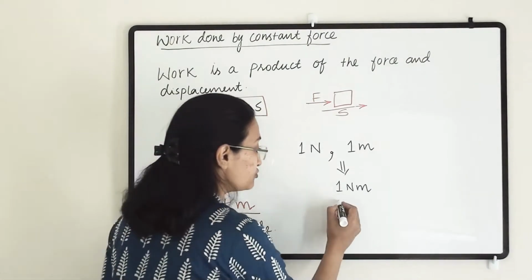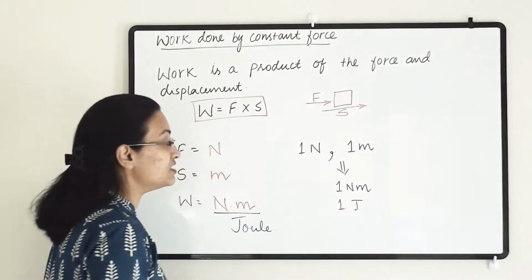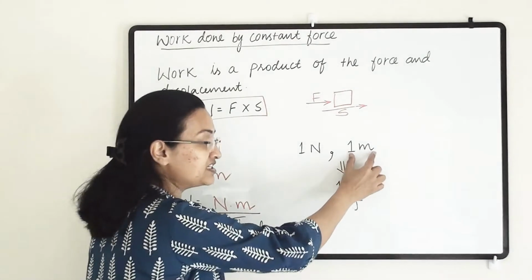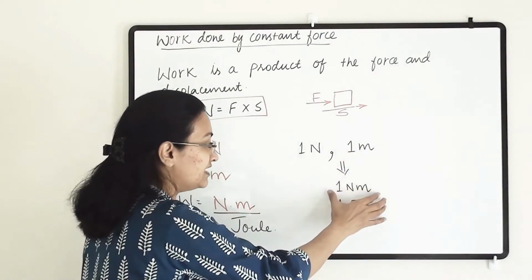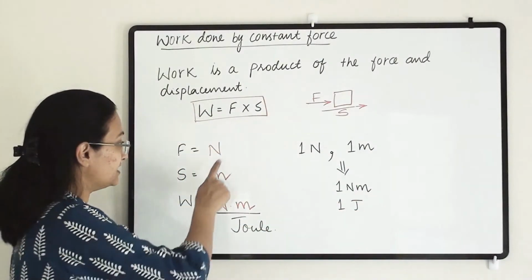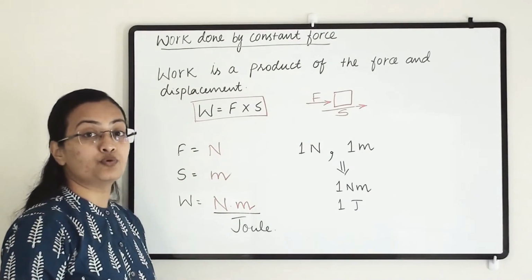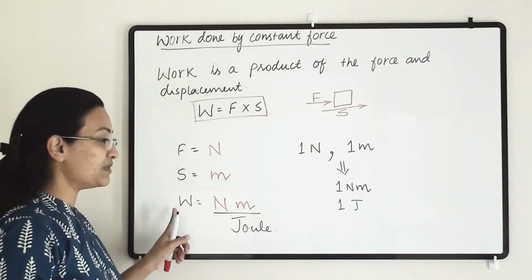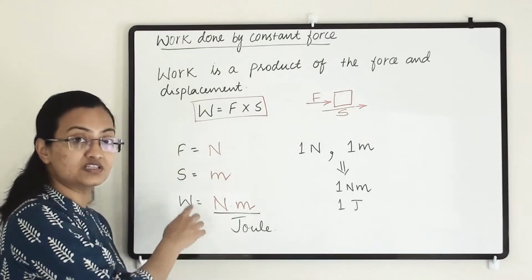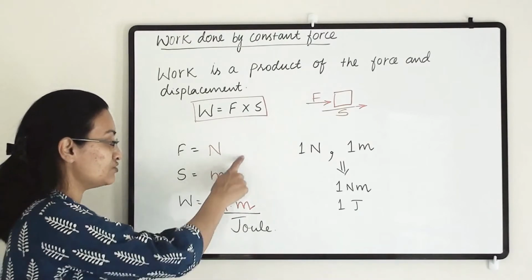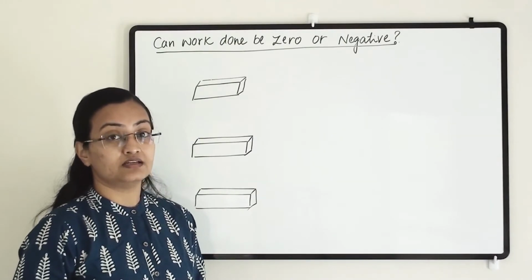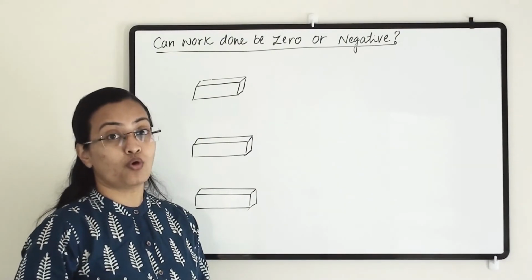So here we can also say that 1 joule of work has been done on that object when we are applying 1 Newton force and the object's displacement is 1 meter. Then either 1 Newton meter or 1 joule of work has been done on that object. These are the appropriate units for the force, displacement and the work. So in the numerical, if these are not the units, then we have to convert the other units into these units. Now let us understand one important concept of work: can work done be zero or negative?